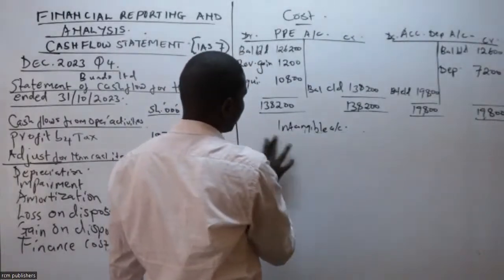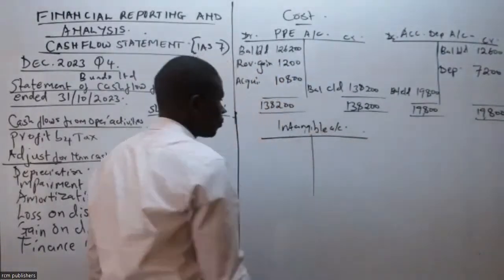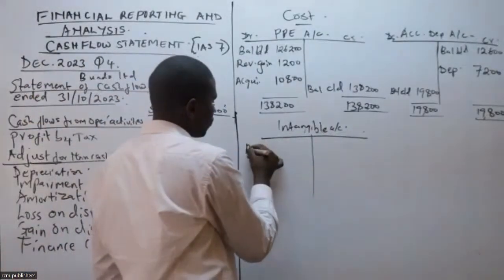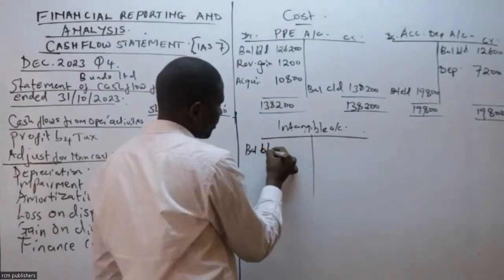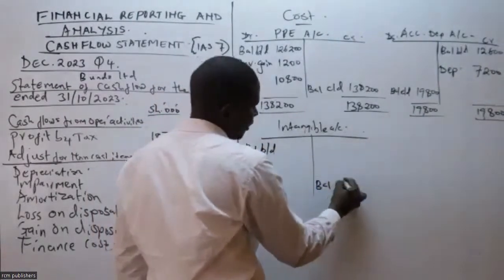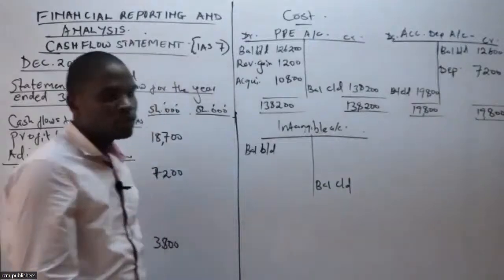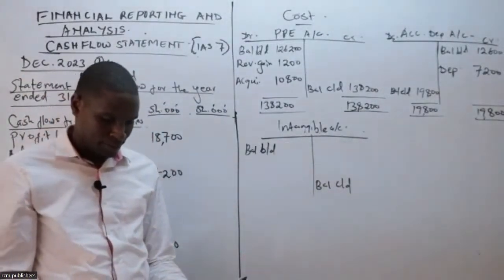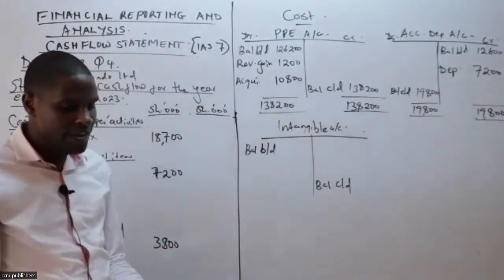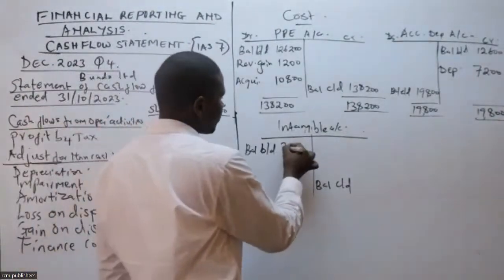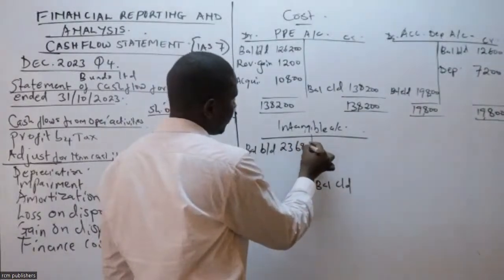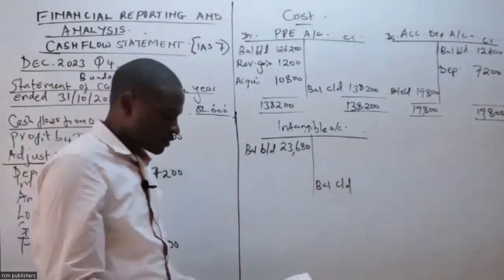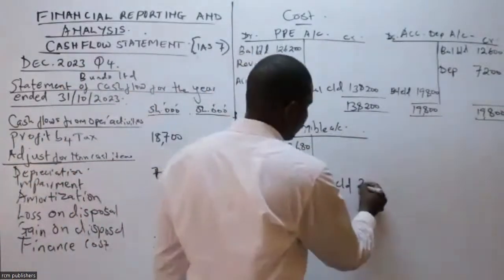Okay. Intangible asset account. This is an asset, so balance brought down and balance carried down are to be on this side. Can you give me the balance brought down for the intangible asset? 2022, 23,680. That is the balance that was brought down. Then the balance that was carried down is 24,290.